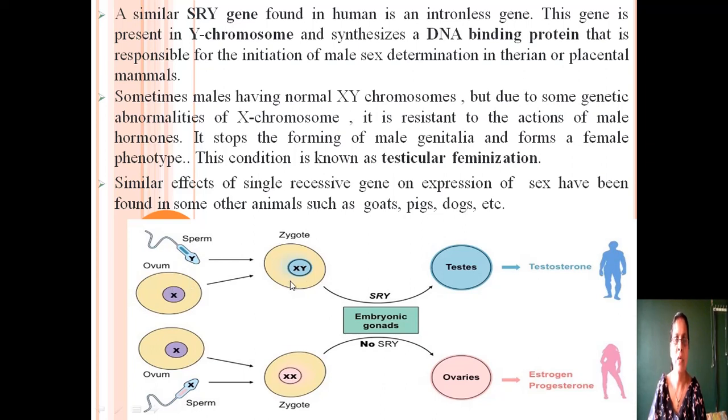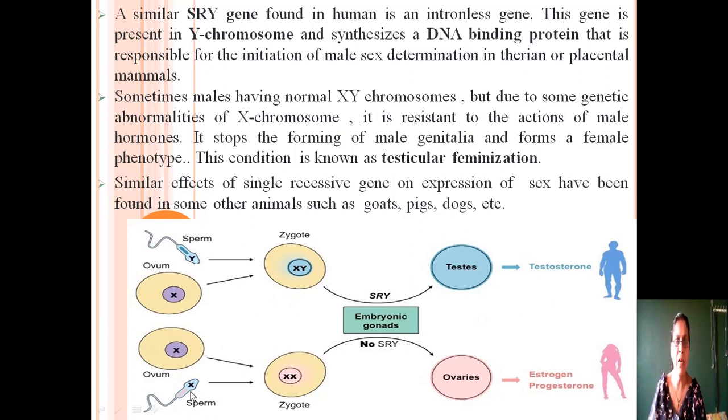This is the zygote. This zygote will develop into the male organism by the formation of testis, but the testis is formed because the Y chromosome contains the SRY gene. Here the SRY gene is present, the testis is formed in the body and the organism will develop into a male. But in case of female,